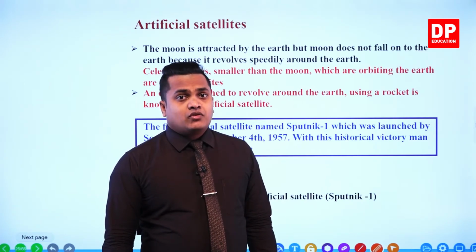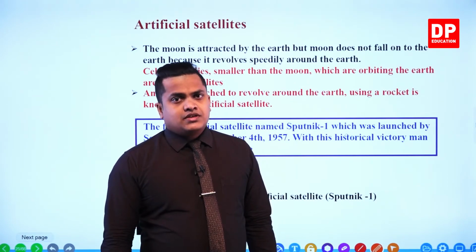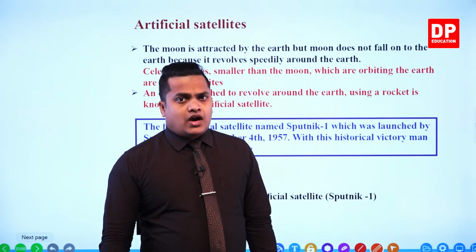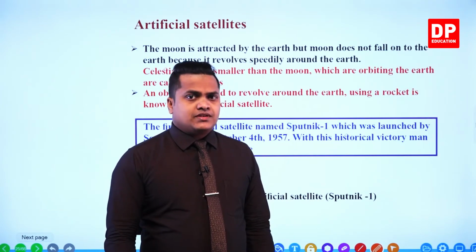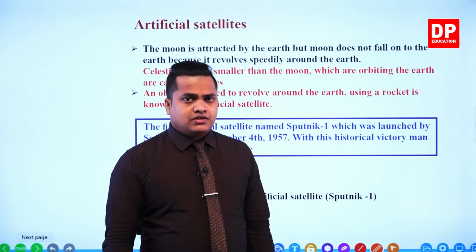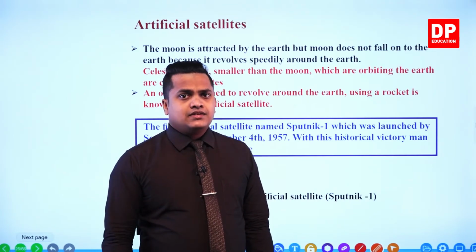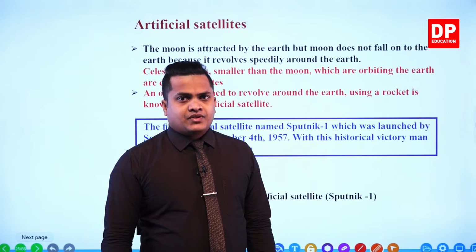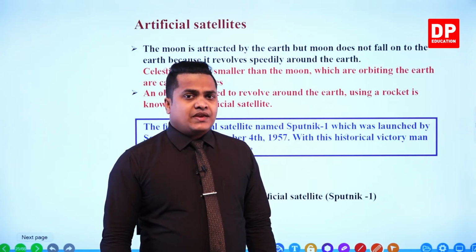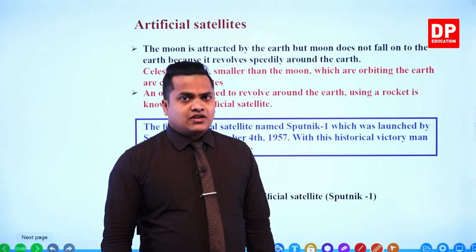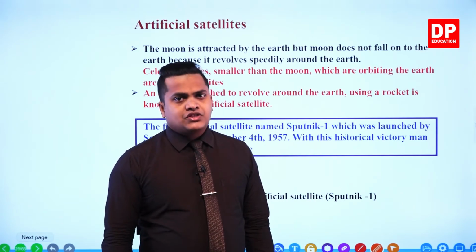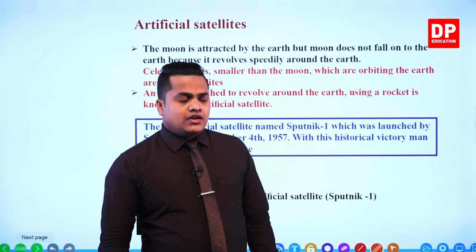Because of that gravitational force, these objects are not going to fall onto the other object, however it's going to revolve around it at a certain constant speed. Okay, so that speed is maintained by the gravitational force given out by the larger object. Okay, right then.